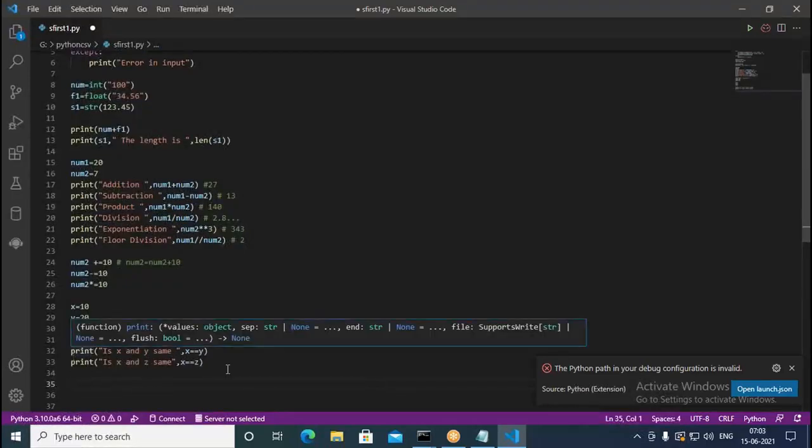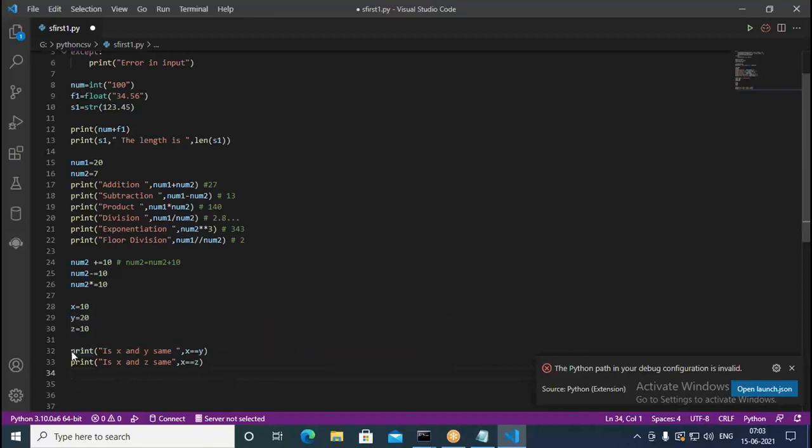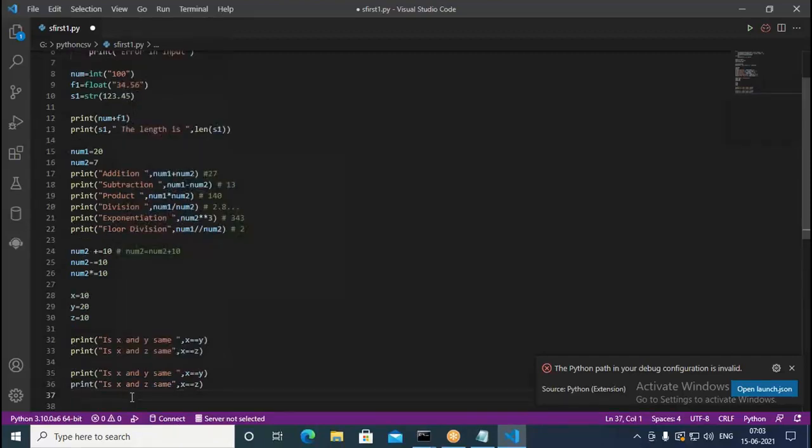In the same way, I can try with unequal operators. I can take this and compare with the inequality operator like this. What I say here is: is x and y not same? I compare with the unequal symbol, the inequality operator. Here also I put not same. So again I compare with this.